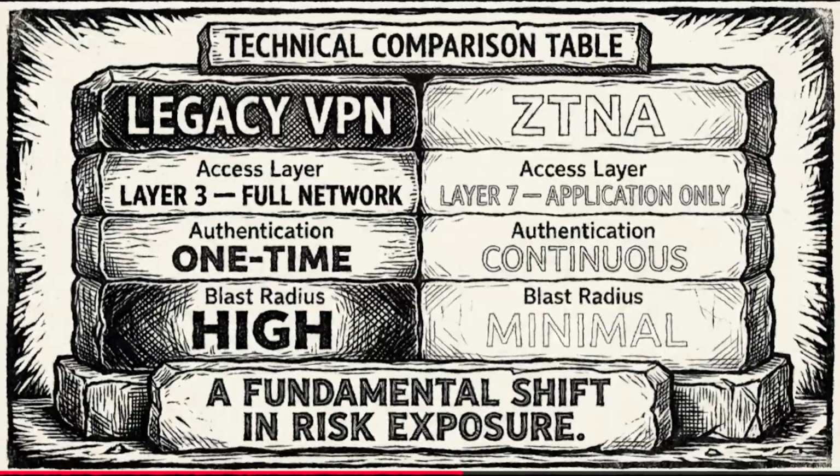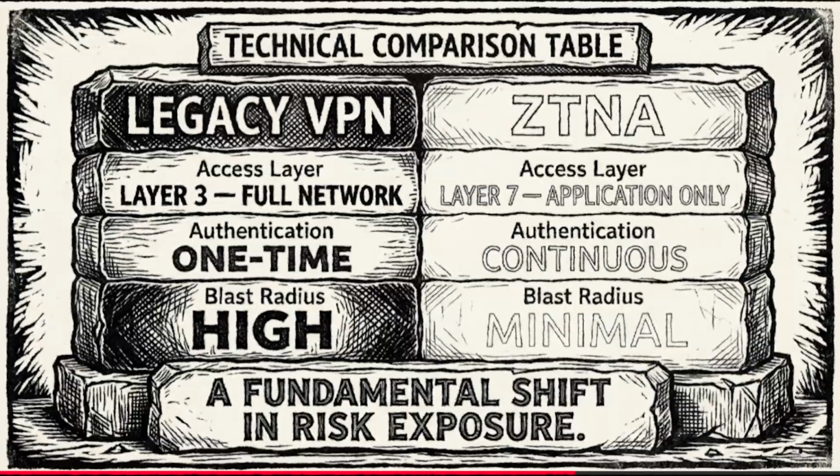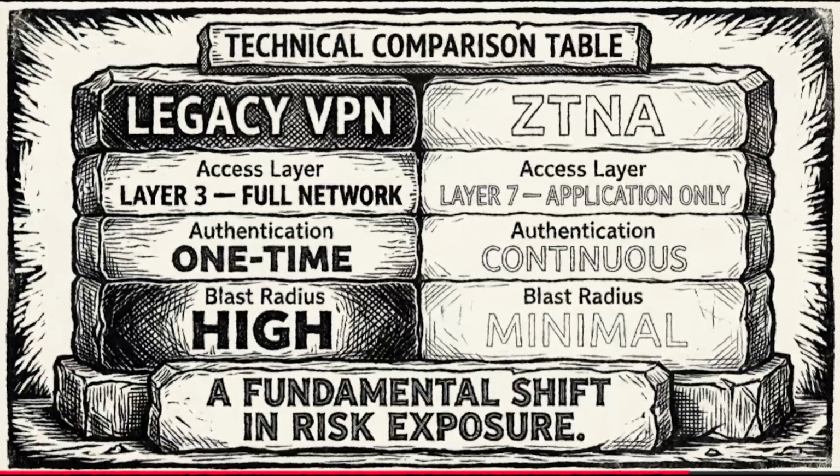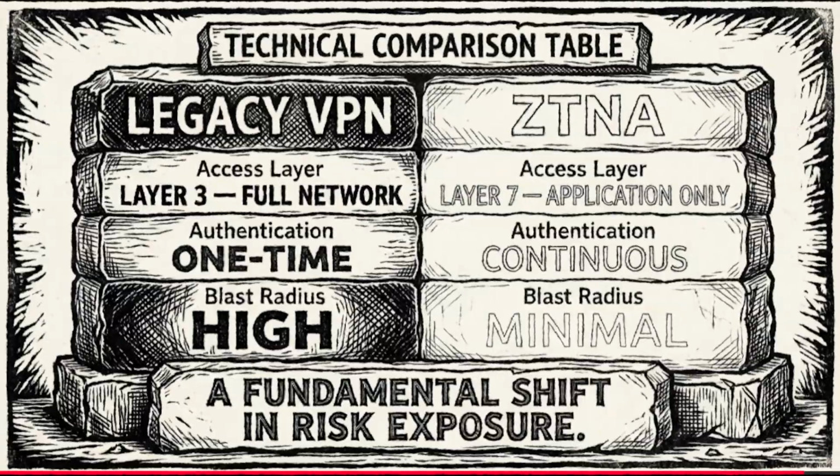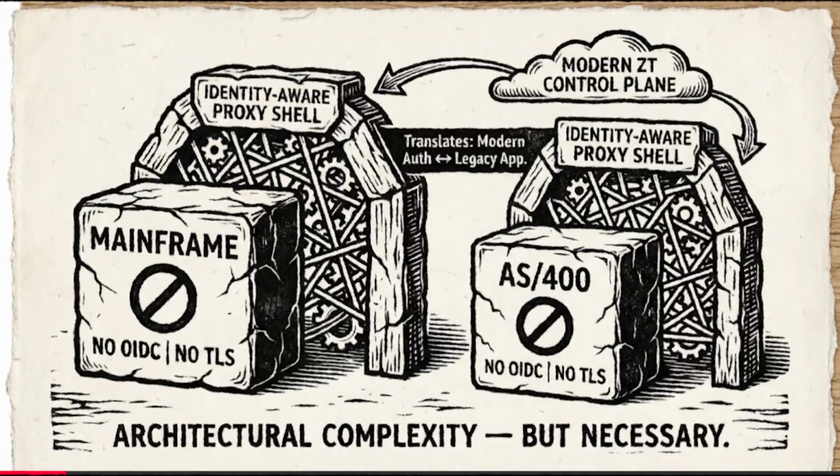We have a comparison table on screen summarizing this distinction. VPN provides Layer 3 access, one-time authentication, and a high blast radius. ZTNA provides Layer 7 access, continuous authentication, and a minimal blast radius. It's a fundamental shift in risk exposure. However, implementation is challenging. There are common pitfalls.